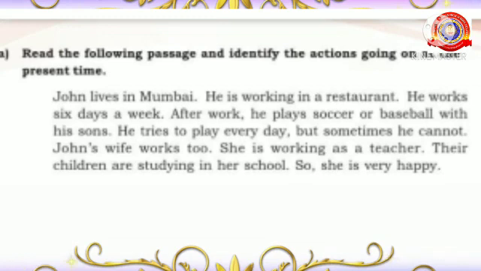After work, he plays soccer or baseball with his sons. He tries to play every day, but sometimes he cannot. John's wife works too. She is working as a teacher. Their children are studying in her school. So she is very happy.